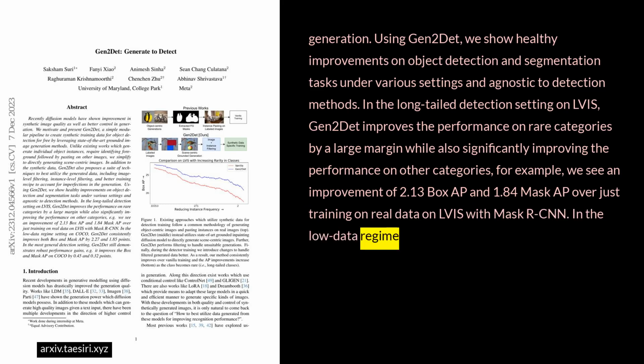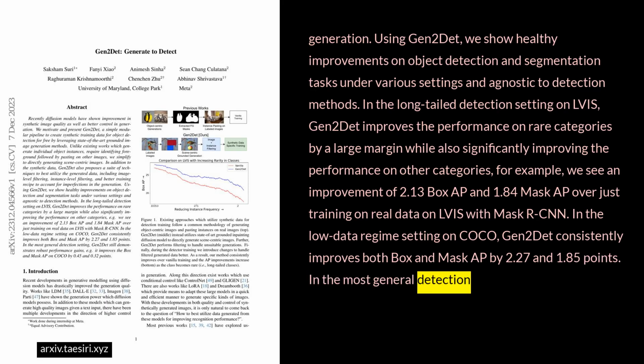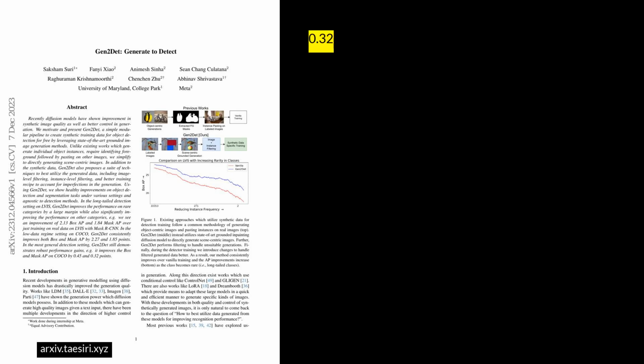In the low data regime setting on COCO, Gen2Det consistently improves both box and mask AP by 2.27 and 1.85 points. In the most general detection setting, Gen2Det still demonstrates robust performance gains. For example, it improves the box and mask AP on COCO by 0.45 and 0.32 points.